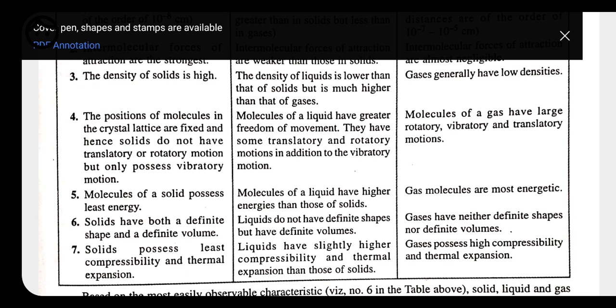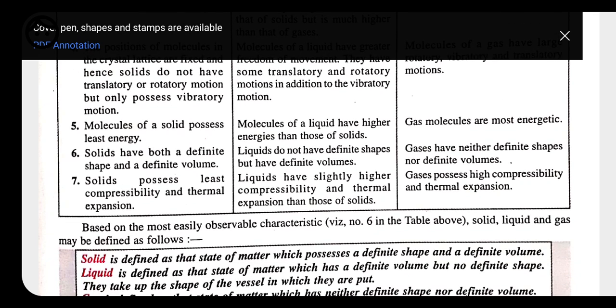Next, we have liquid. Liquid has slightly higher compressibility, meaning liquid can compress, though it is not easily compressed. But if we compare liquid and solid, then liquid can compress slightly more than solid. And it also has more thermal expansion than that of solid. Gases possess high compressibility and thermal expansion, because the molecules are very far away from one another. That's why compressibility is possible in case of gases, and they also show expansion.